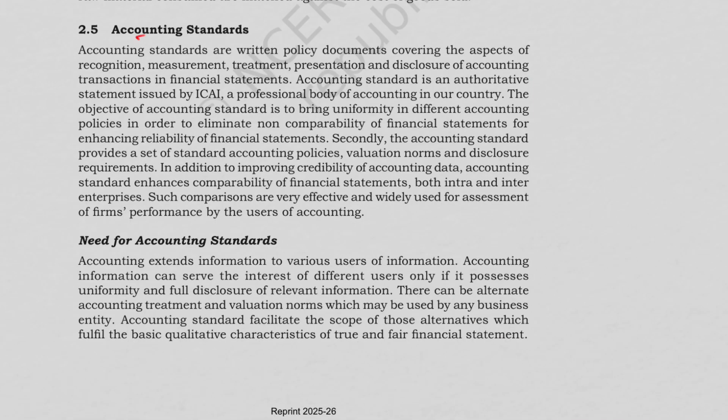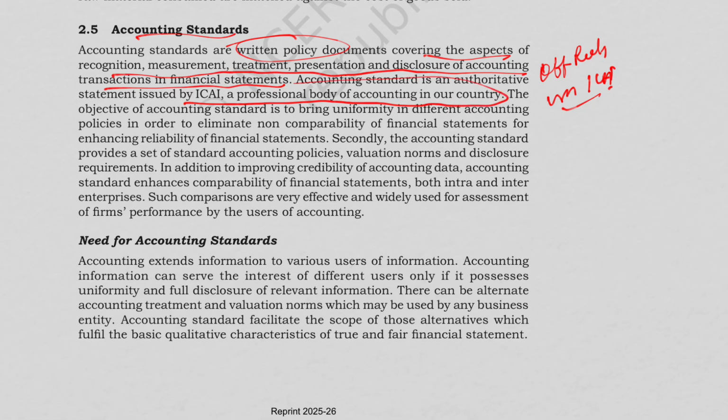Now let us discuss accounting standards. So accounting standards basically are the written policy documents covering the aspects of recognition, measurement, treatment, presentation and disclosure of accounting transactions in financial statements. So basically there are some official rules which are issued by ICAI which must be followed. Accounting standards is an authoritative statement issued by ICAI, the professional body of accounting in our country, Institute of Chartered Accountants of India.